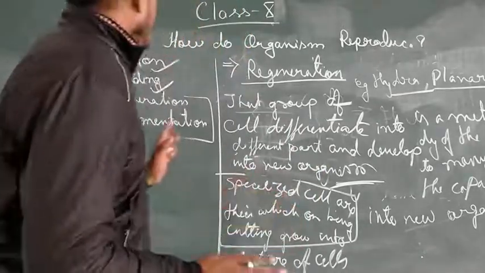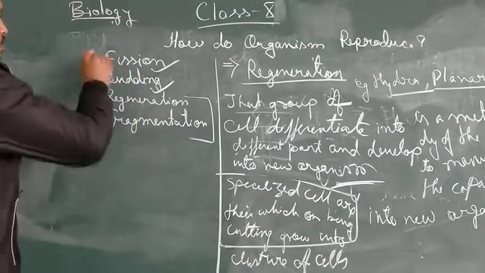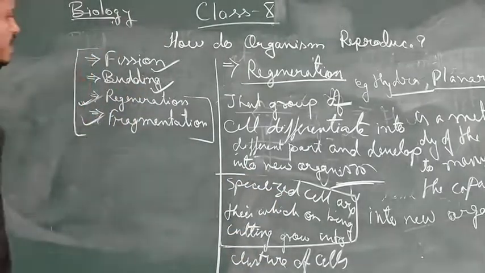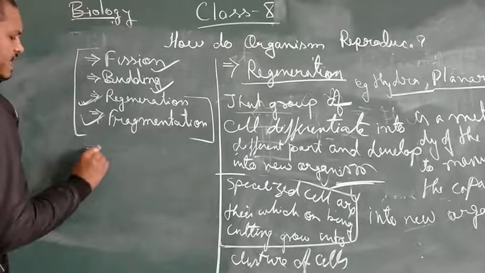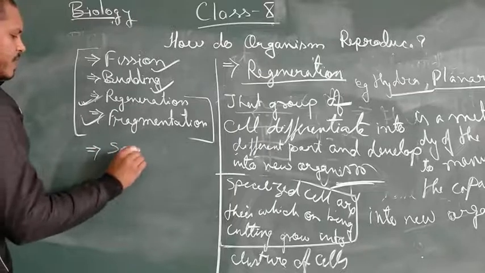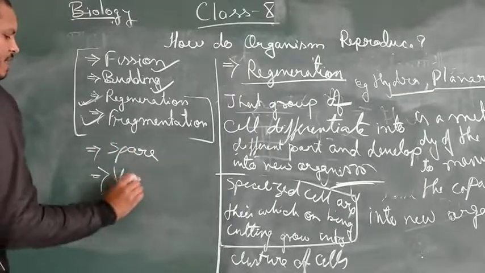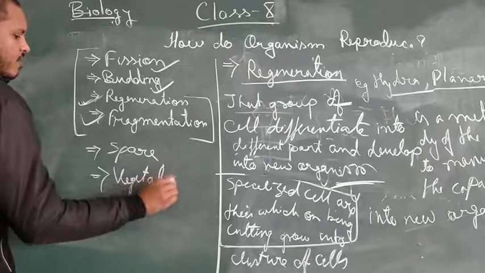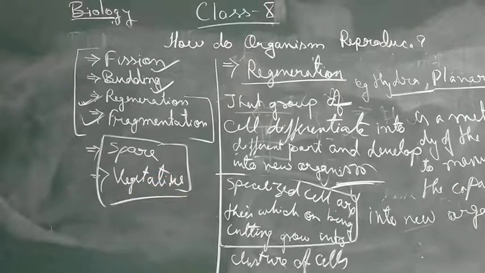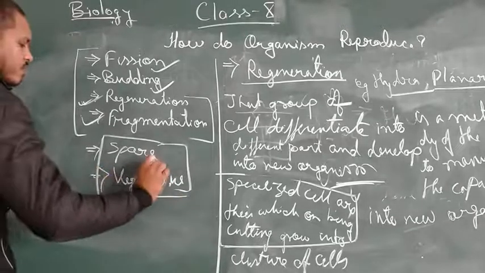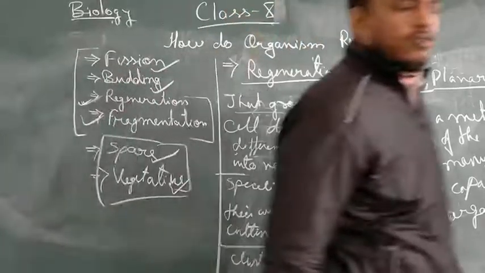So hope you people understood these two topics, regeneration and fragmentation. By this we have completed fission, budding, regeneration, fragmentation. What we are left with is spore formation and vegetative propagation. We have already discussed vegetative propagation, but in continuation we will discuss spore formation and vegetative propagation.